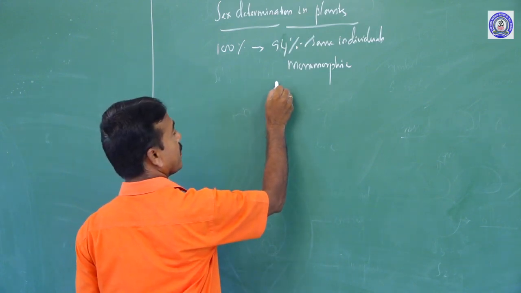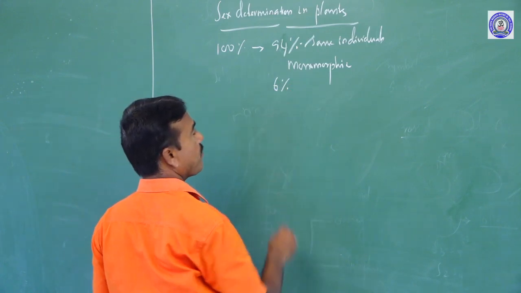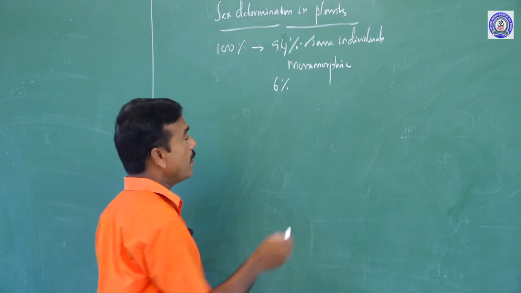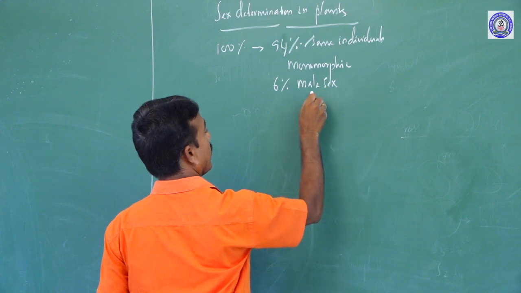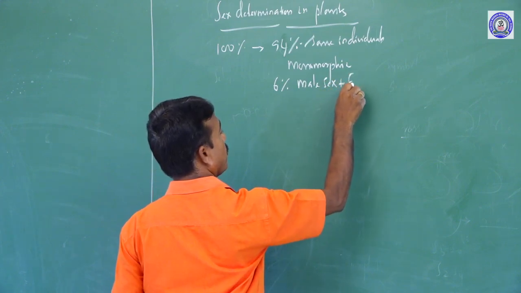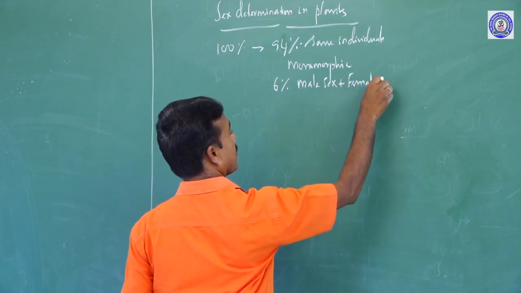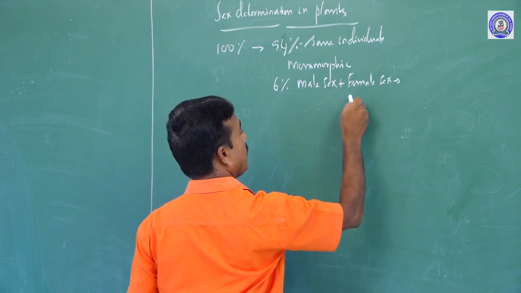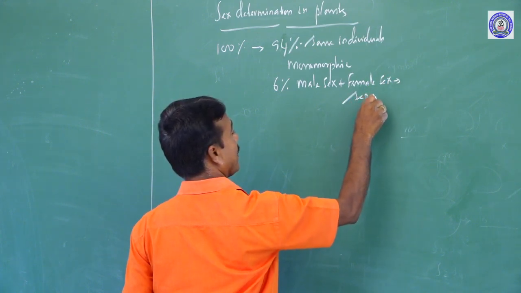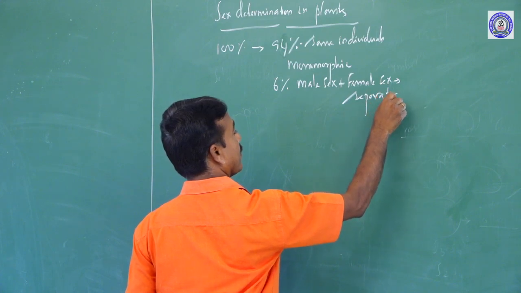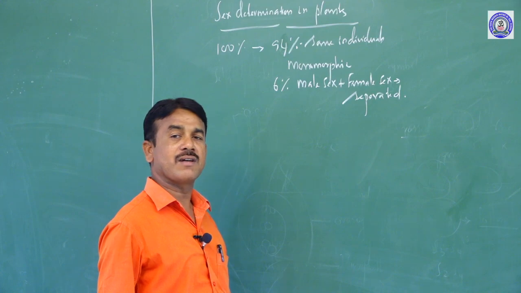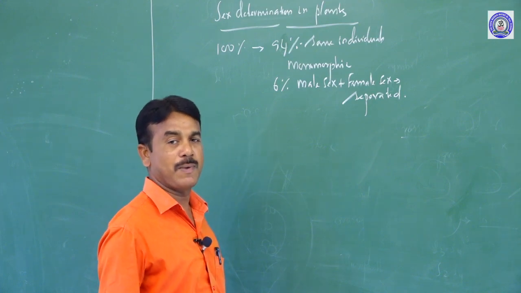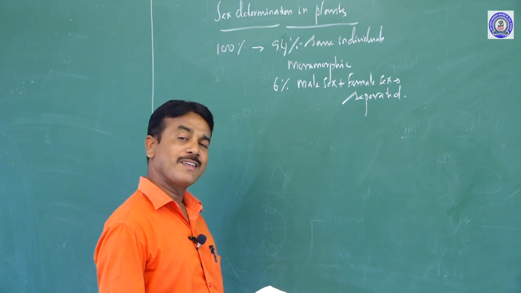In the remaining 6% of flowering plants, the male sex as well as the female sex may be separated, that is, the male sex organ and female sex organ may be present on different plants. Do you know any example?